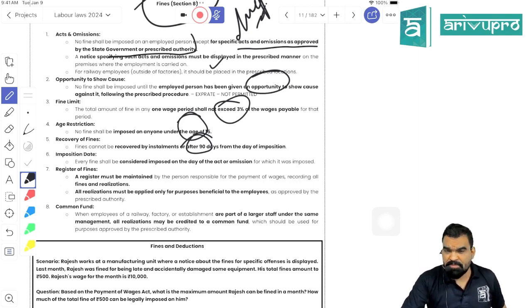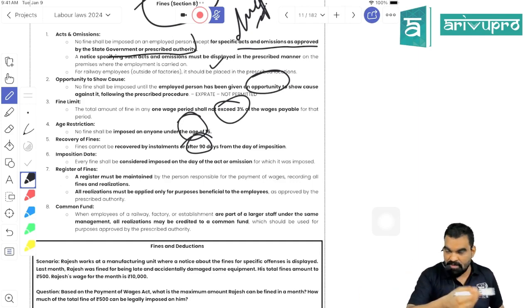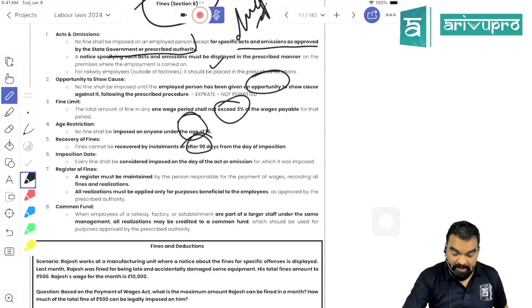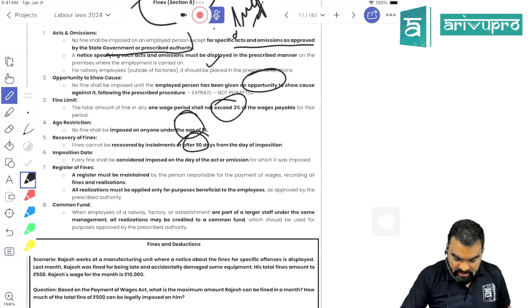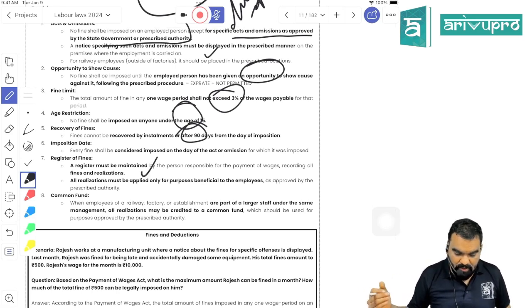Next, maximum permissible amount of fine for any particular period can be maximum 3% of the wage for the wage period, right? Not more than that. Installment recovery of fine is not at all allowed. This question has been asked earlier in previous attempts. Installments are not allowed, but you can recover it within the period of 90 days from the date of imposition. Is it clear? Whatever fine that has been charged, you have to maintain proper records of the same, and that record would be available for inspection by the inspector.